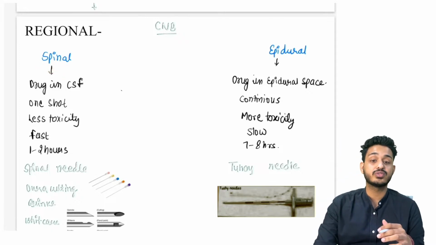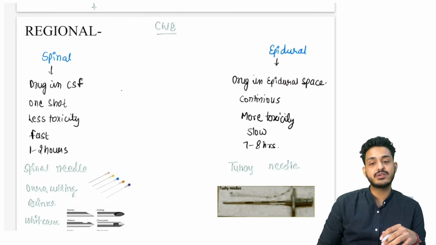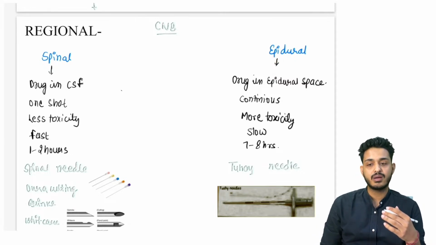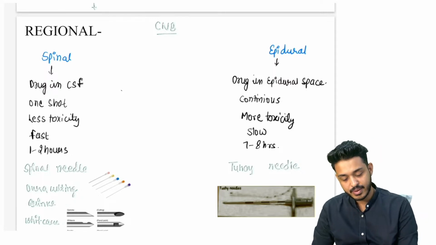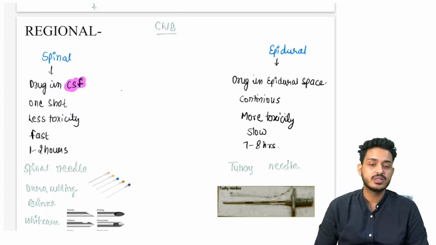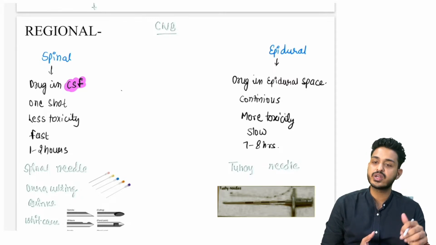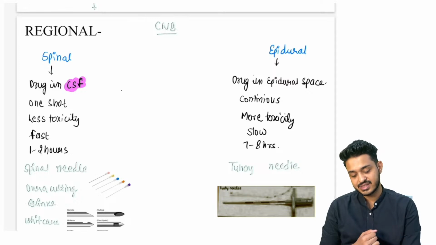Spinal, I have told you, spinal means the part below the spine will be gone. Epidural will cover some part above also. So what do you need to remember? For spinal, you need to remember where we are going to put the drug. We are going to put the drug into the cerebrospinal fluid. Direct entry. A question comes on the route of entry. Direct entry, and where is the drug put? In the CSF. The drug is put inside the CSF.